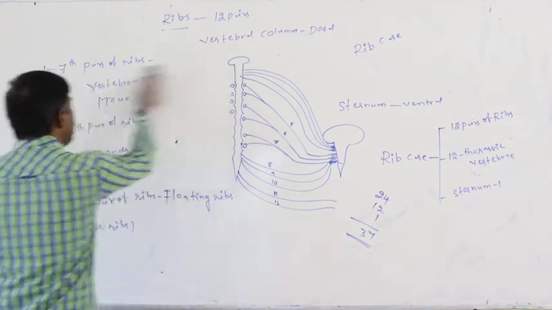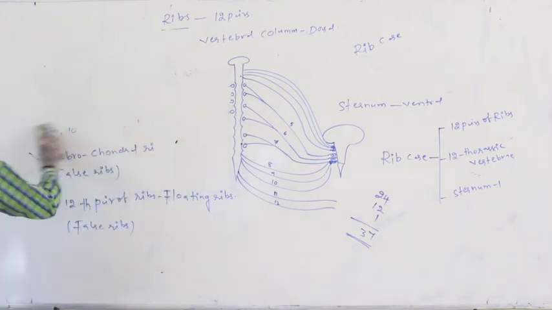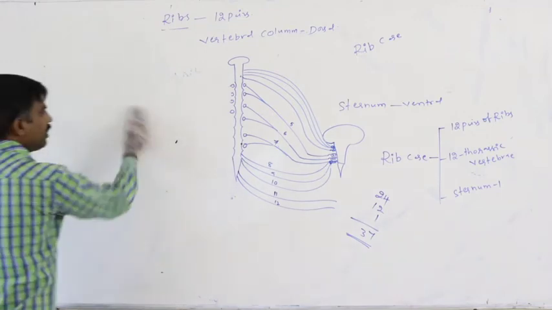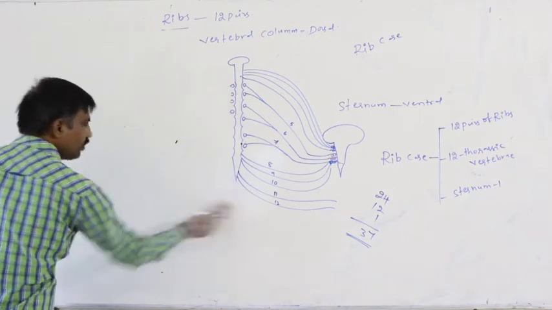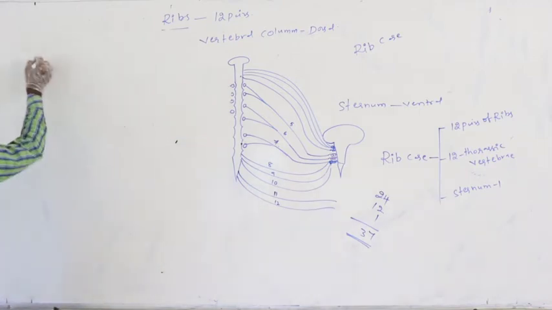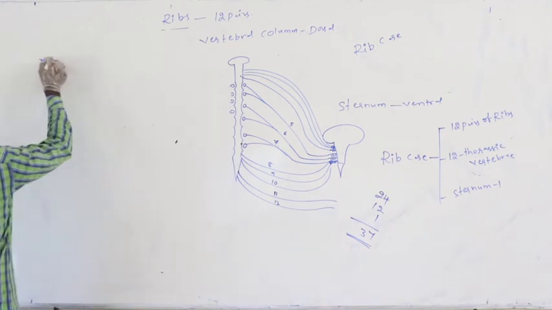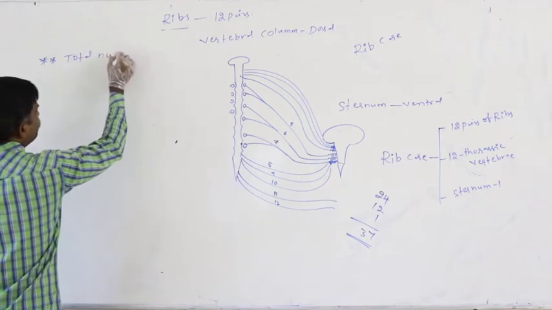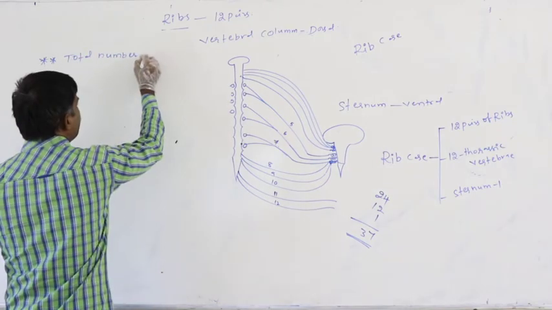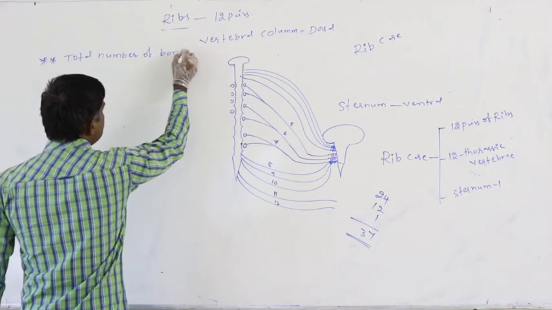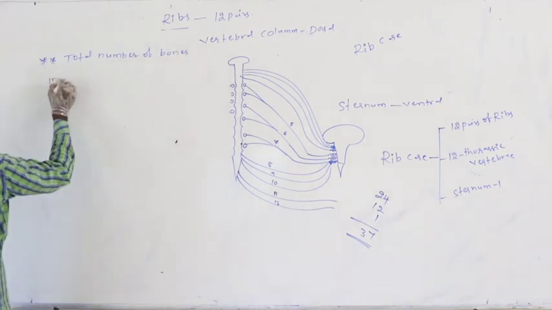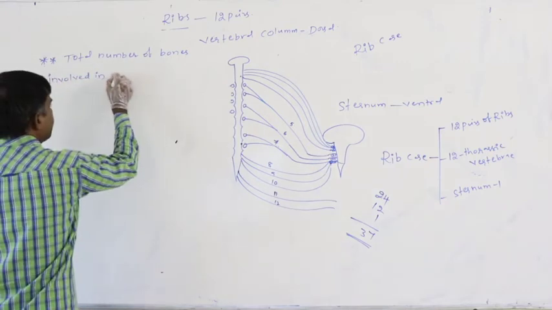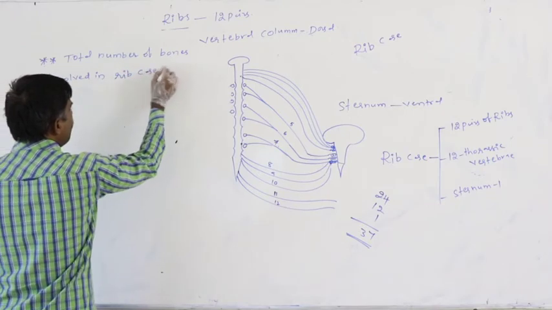Again, of this rib case, totally how many flat bones are involved? Here are two important, neat objective questions. One is the total number of bones involved in rib case formation.